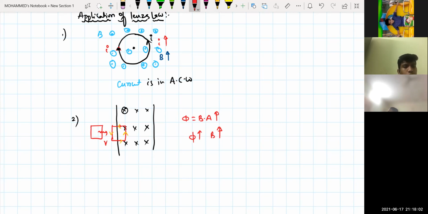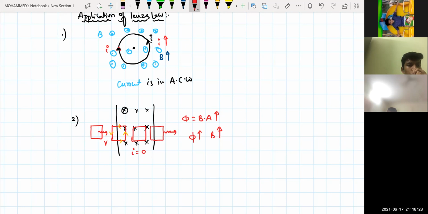If the coil is completely inside this region, tell me, the number of lines of force passing through this area is always constant, isn't it? Yes, sir. So there is no change in the magnetic flux. When there is no change in the magnetic flux, the induced current will be equal to how much? Zero, sir. Zero.